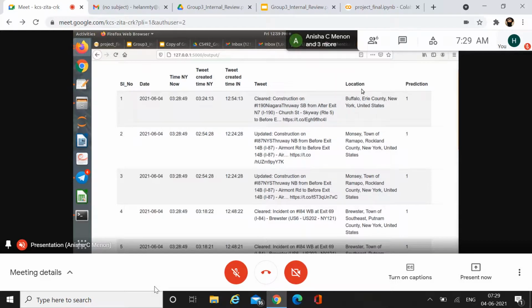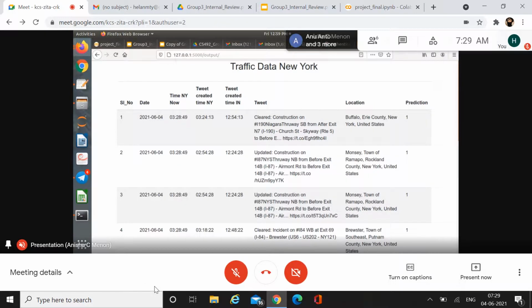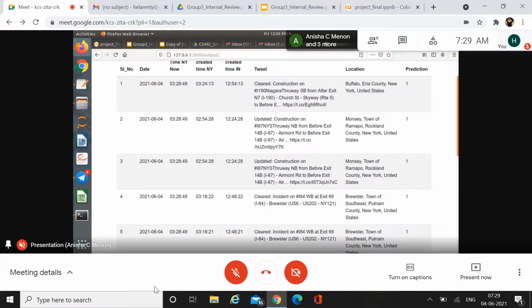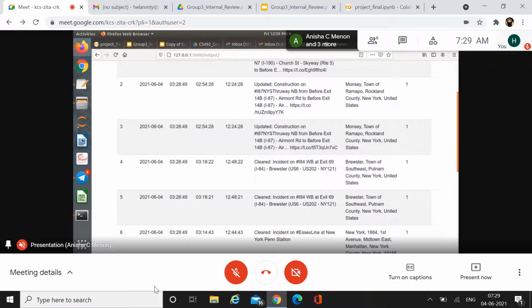Location is basically the location at which the tweet was posted, and finally the prediction. Since our project is mainly about real-time traffic detection, we fetch the data in real time by using the TweetPy library, and the time at which the tweet was created is also given. So yeah, this is our final output.